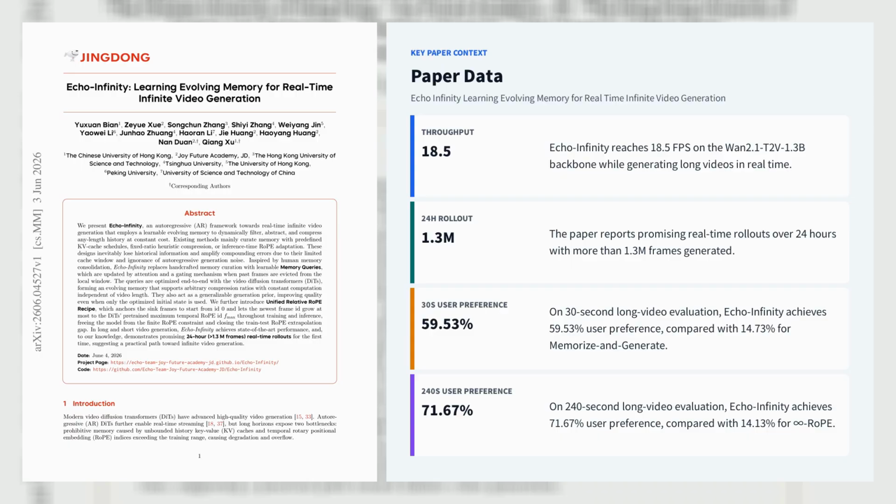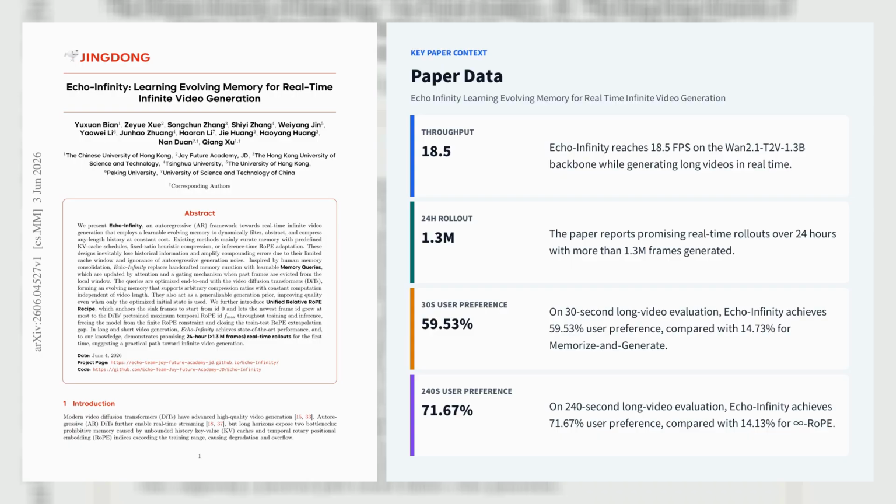The system reaches 18.5 frames per second while generating more than 1.3 million frames over 24 hours on a single NVIDIA H100. On VBench Long and MovieGen, it improves 3.0 second user preference to 59.53% versus 14.73% for Memorize and Generate, and 2.40 second user preference to 71.67% versus 14.13% for Infinity-RoPE, while also achieving state-of-the-art 5-second and 6.0-second